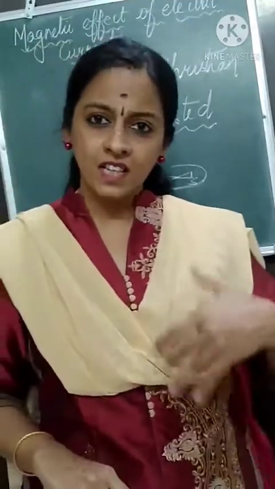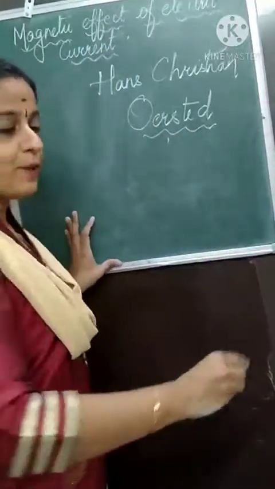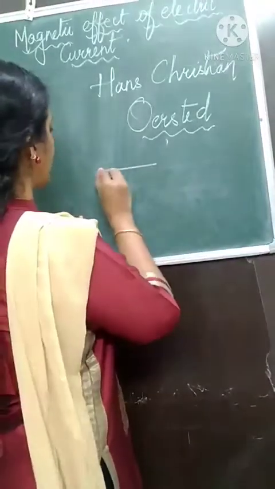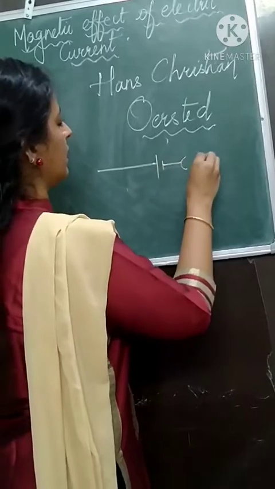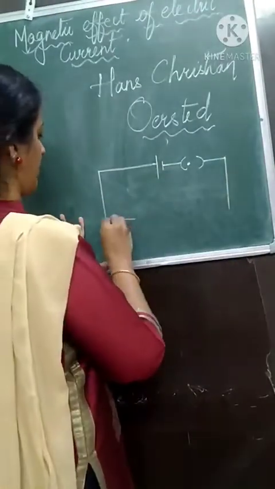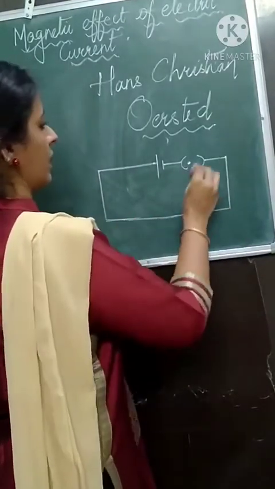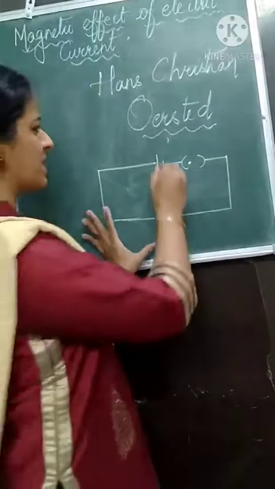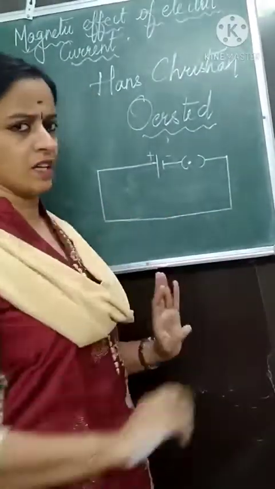Let us consider an electric circuit, as he did. Let us consider a conducting wire, then the terminals and the key. This is a simple circuit, with no resistor, nothing else.